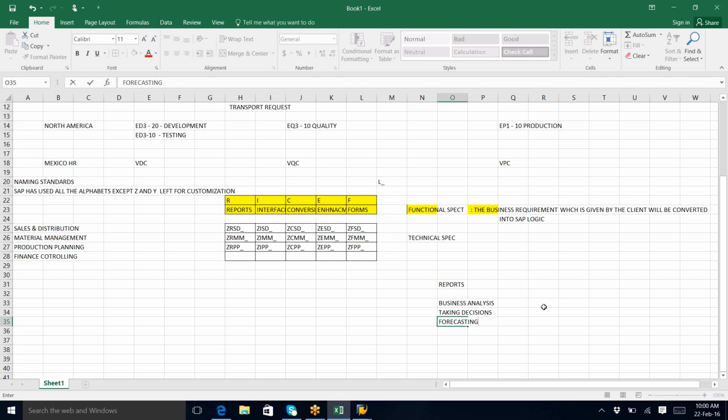For example, we have a sales order status report. This report I will make you develop in real time. A sales order status report means I want to know whether a sales order is open or closed. So we should write the logic for that. Suppose I take two check boxes, one open and one closed. If I tick open, I need to get the list of all open sales orders. If I tick closed, I'll get the list of all closed sales orders.